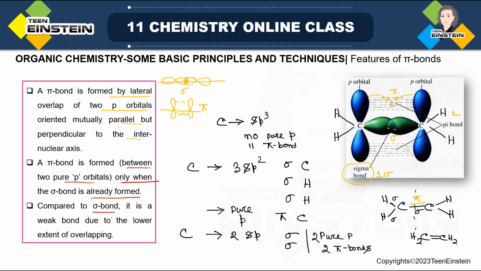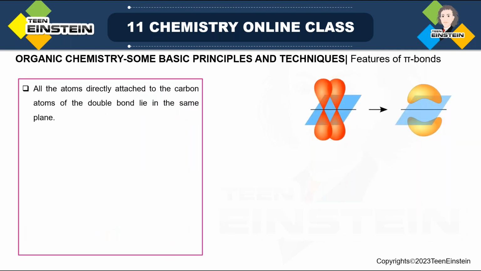Now compared to sigma bond, it is obviously a weak bond. As we have seen, sigma is head-on overlap, so interaction is very strong between two orbitals, but in this case it is sidewise, so interaction is not so strong. From this picture also you can understand this part, the overlapping is very intense, but here the overlapping is sidewise, so it is weaker. Pi bond is weaker compared to sigma bond. Fine. Some more points related to these pi bonds we will see.